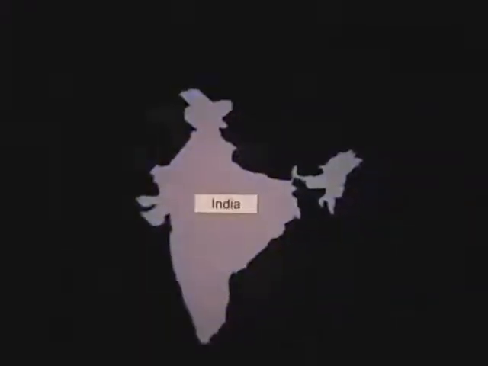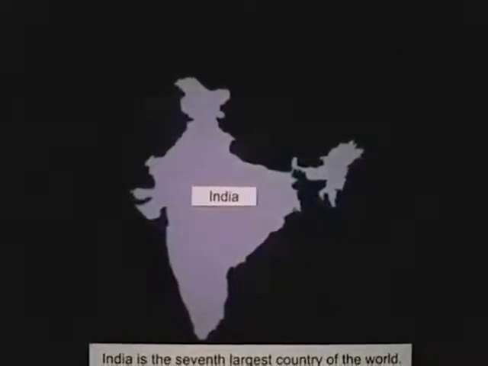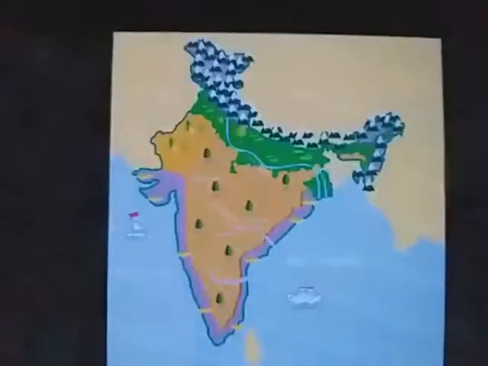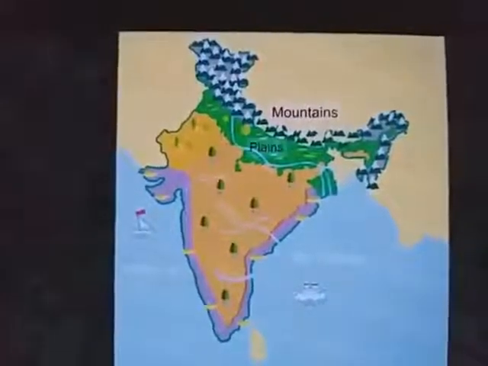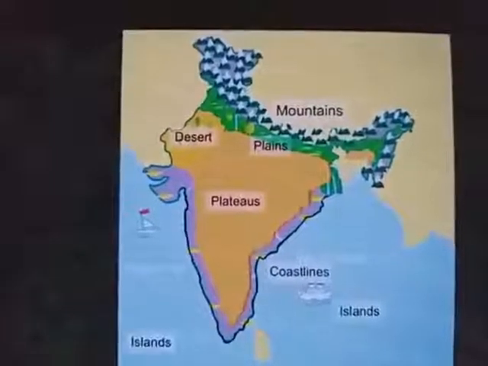India, which is located in the southern part of Asia, is the world's 7th largest country. Today we are taking our viewers to this beautiful country. India is a country of diverse landforms. There are mountains, plains, desert, plateaus, coastlines and islands.